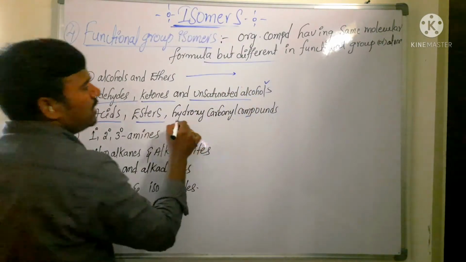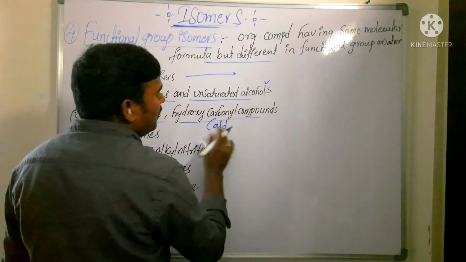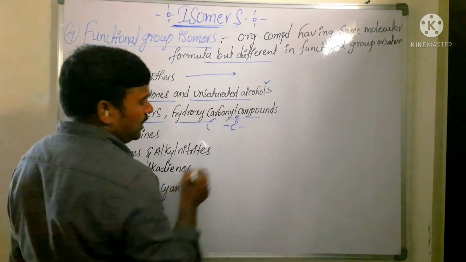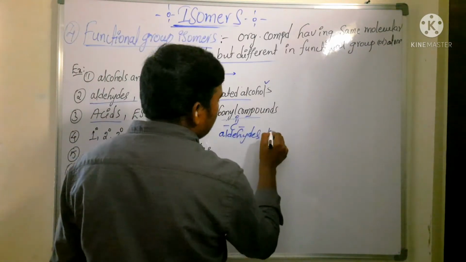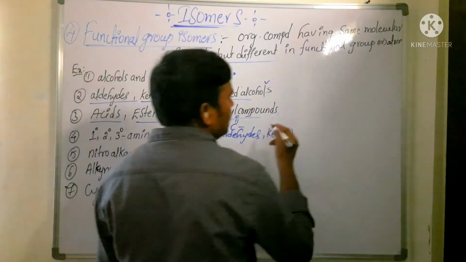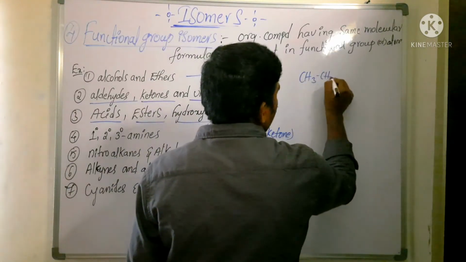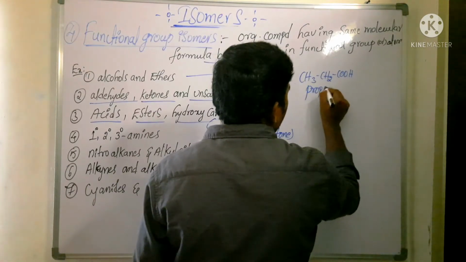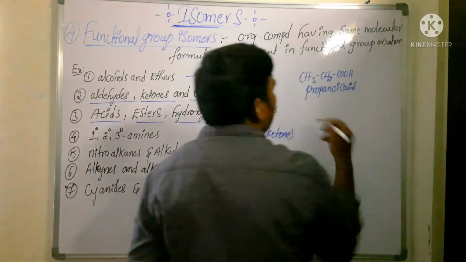Acids, esters and hydroxycarbonyl compounds. Carbonyl compounds are nothing but those having the C double bond O functional group. They are called carbonyl compounds, like aldehydes and ketones. Okay? Now you take an acid. You take one acid, a 3-carbon acid, I am taking CH3, CH2, COOH. It is what? Propanoic acid. Now for this I am writing the ester.